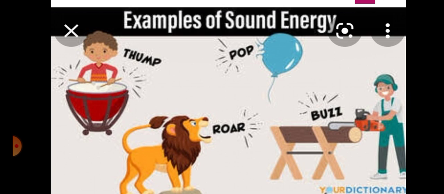We can also say that the amplitude of the vibrating body is another factor on which the loudness depends. The greater the amplitude of the vibrating body, the greater the loudness will be. As you strike the drum strongly, a loud sound will be produced. As you cry loudly, a loud sound will be produced.